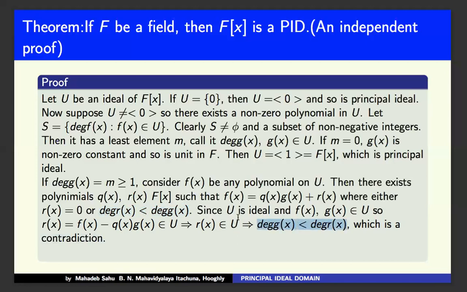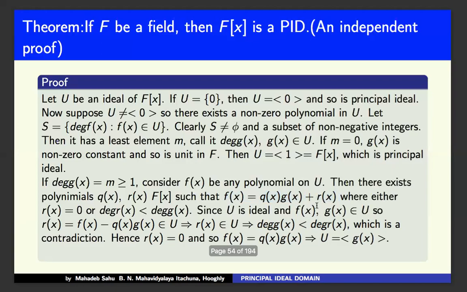So the only possibility is r(x) = 0. Therefore r(x) equals 0, which means f(x) = q(x)g(x), and this implies U equals the ideal generated by g(x).